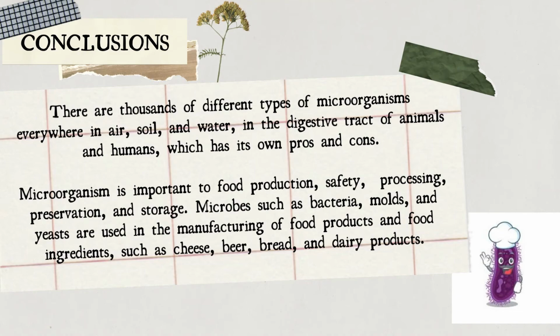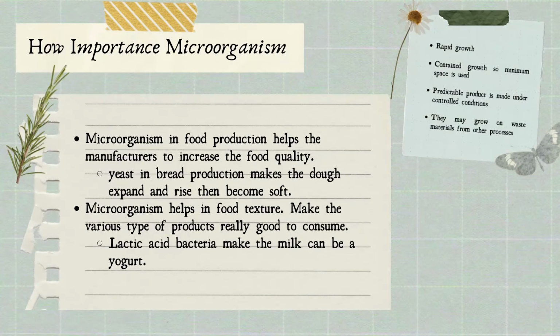Microbes such as bacteria, molds, and yeast are commonly used in the manufacturing of food and food ingredients such as cheese, beer, bread, and dairy products, just like already stated before. So here let's look at how important microorganisms are, rather than the microbial contamination in food. First, microorganisms in food production help the manufacturers to increase the food quality.